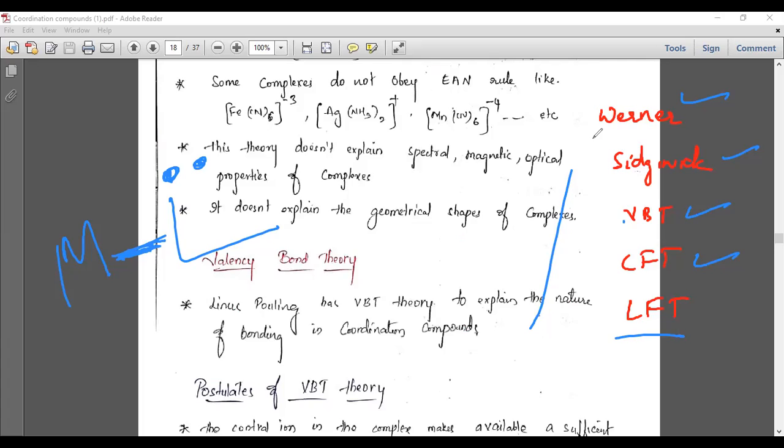So till now we have completed up to Werner's theory and Sidgwick theory, and let us see the VB theory in the next session. Up to this we will